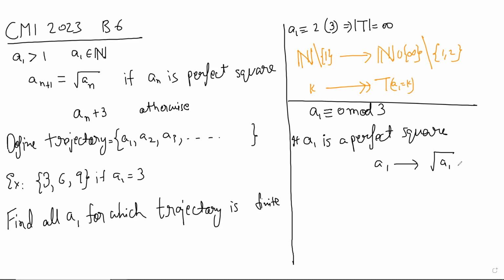So I was thinking maybe we could do something with that. But I think you can also say it by induction, right? A1 is there, then this is a smaller one, and by induction you can assume that this hits a perfect square. So A1 hits a perfect square. That is not a problem. So if A1 is a perfect square, then we are done. What if A1 is not a perfect square?